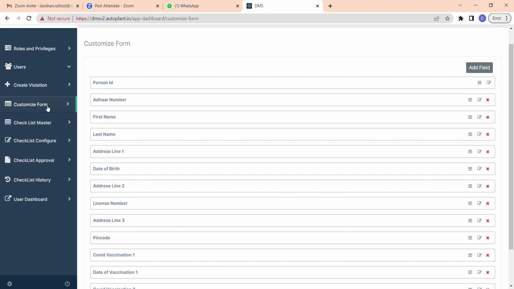So in the customized form, as I told you, different plants have different forms. Different customers and different plants need a different form, so you can customize the form.